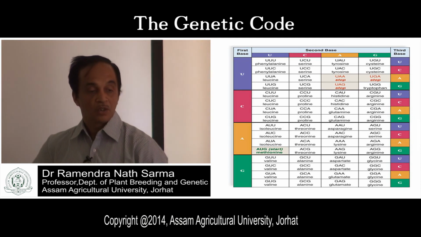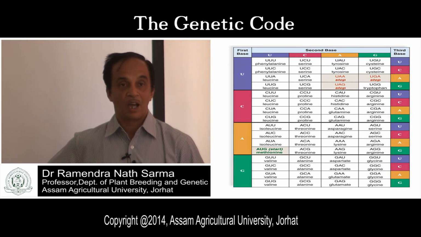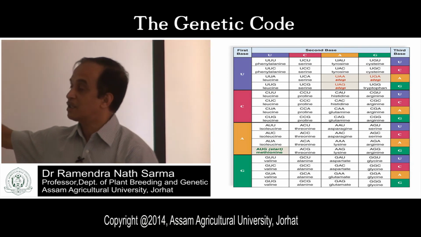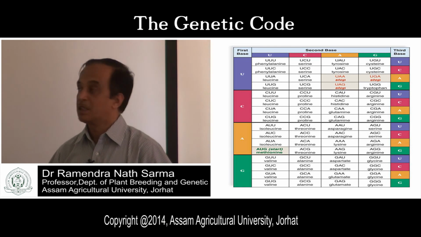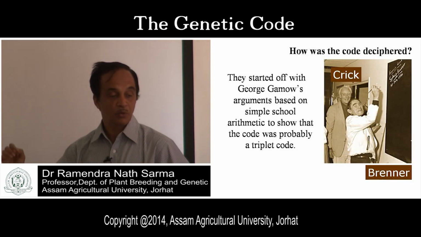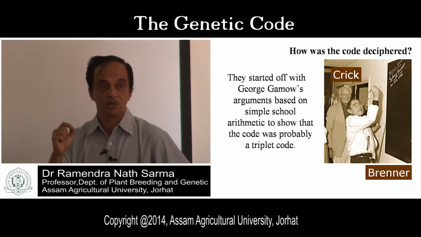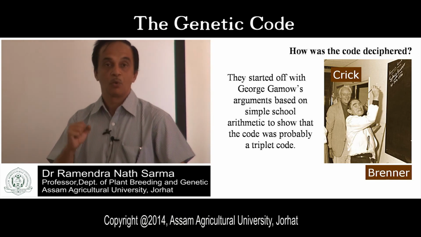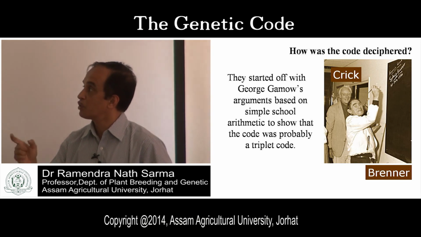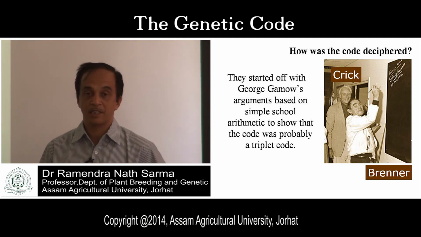How were the genetic codes discovered? The triplet code was theoretically proved by George Gamow, a Russian scientist.